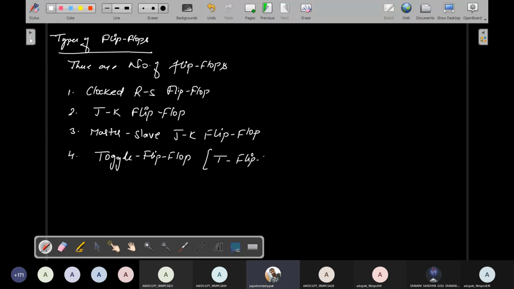And the fifth one is the delay flip-flop, also called the D flip-flop. So these are the flip-flops.